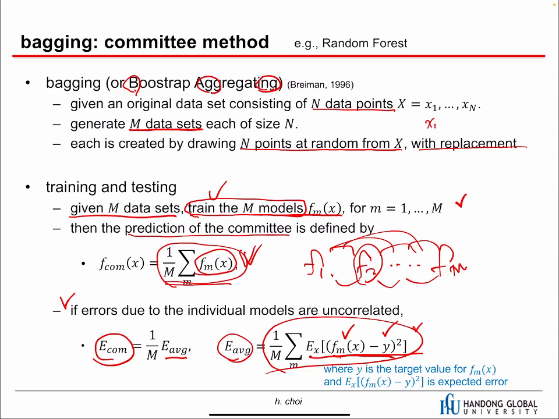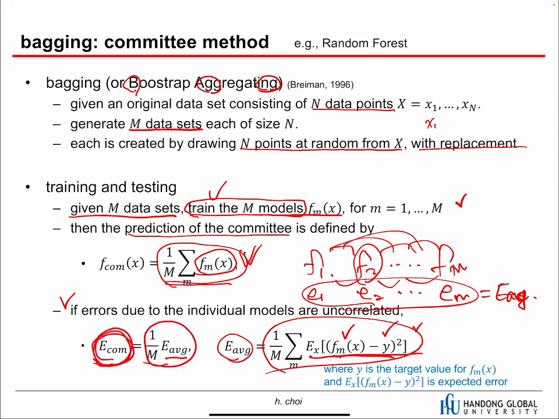So we trained all the models, and when we calculate the errors, we have error 1, error 2, up to error m. And then we take an average. That is the average error. And then the error of the committee is m times smaller than the average error. This is huge.